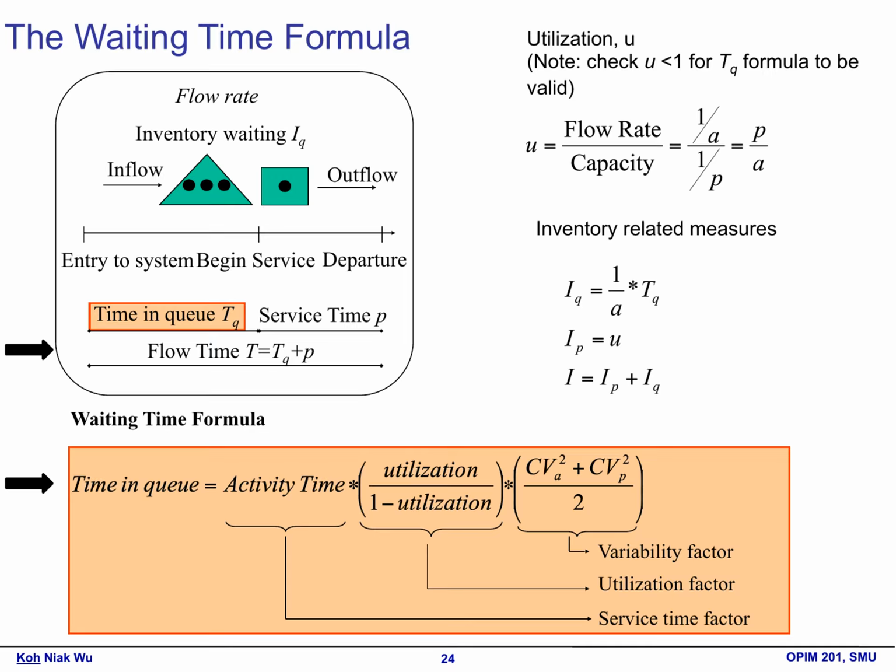Inventory in queue, IQ, refers to the inventory that is waiting to be processed or in queue. Inventory in process, IP, indicates the inventory that is currently being worked on or processed. The resulting inventory, I, is the total inventory in the system. Note that this is Little's Law in action.